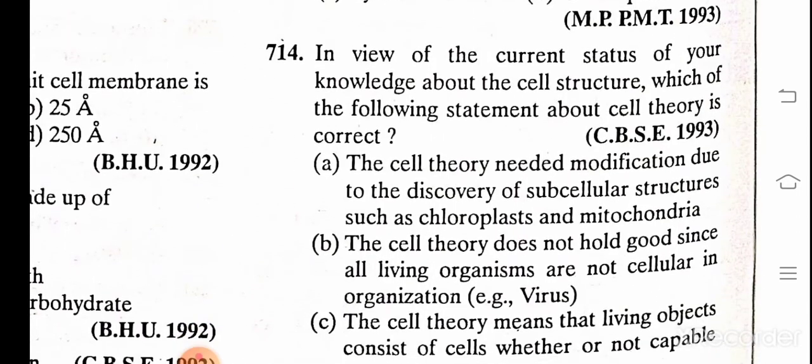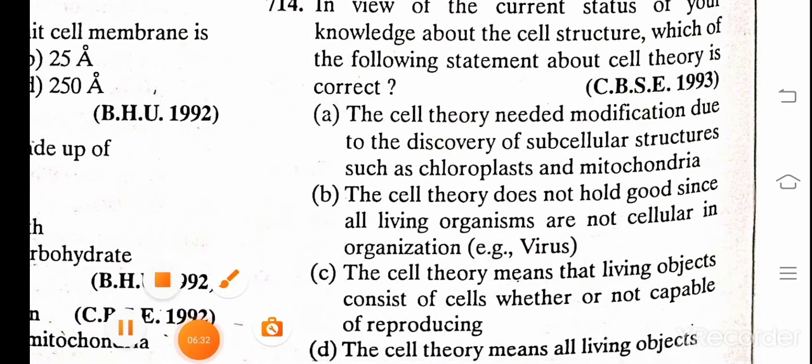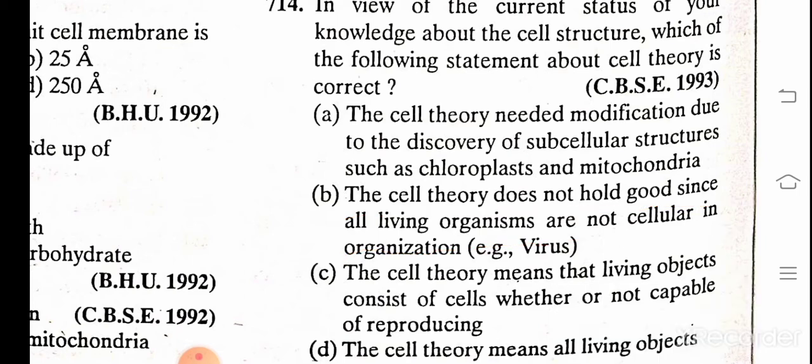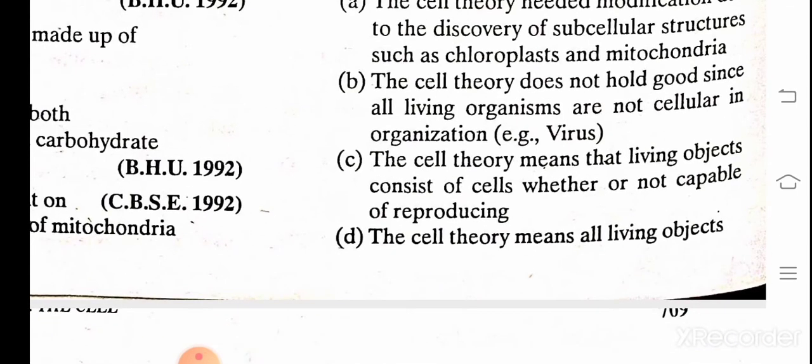Okay, and the correct answer is B. The cell theory does not hold good since all living organisms are not cellular in organization, because most organisms have tissue level organization, organ level organization, and organ system level organization, and only a few organisms have only cellular organization. Example, virus.